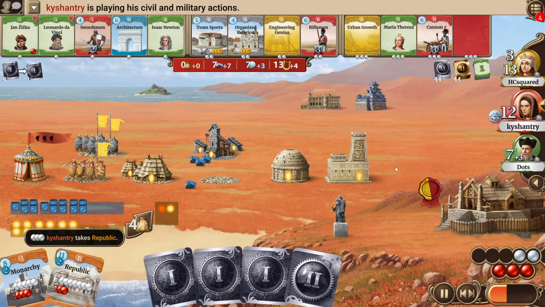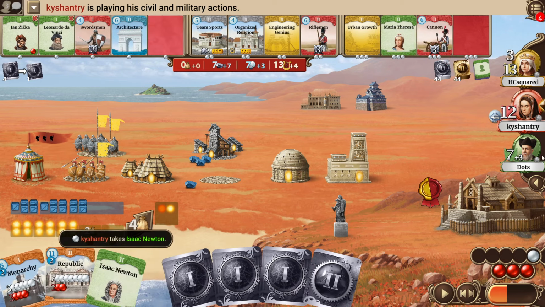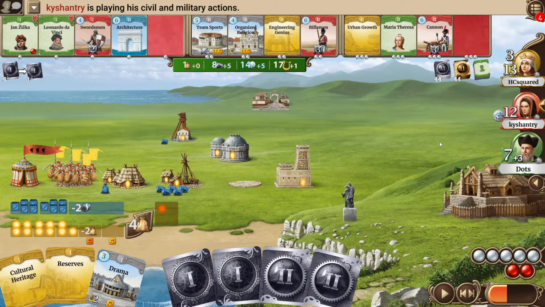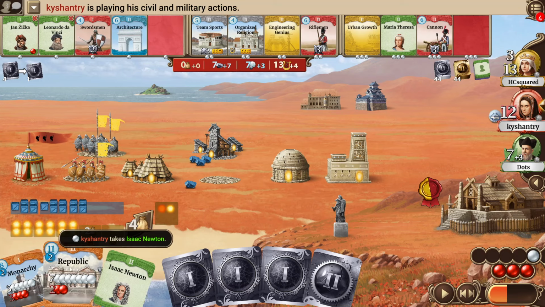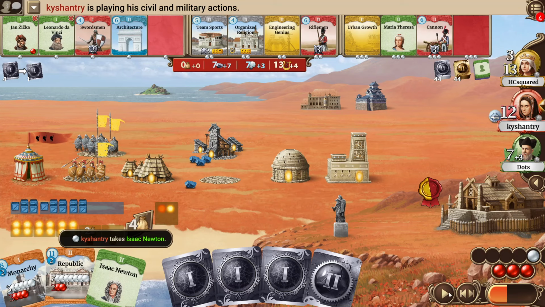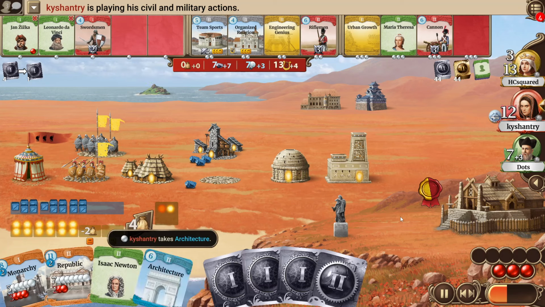Kyshantry takes something for 3. It's a copy of Republic, maybe something that he didn't want to have, he didn't want to let this Republic be available for Dots. And now, of course, at this point, it's a big upgrade to the monarchy. He's also going for Newton. Can maybe, as soon as scientific method or journalism are available, build one and then get a really strong boost. I think his economy might be looking very strong.